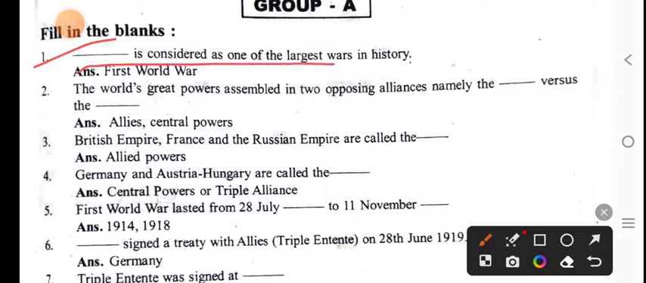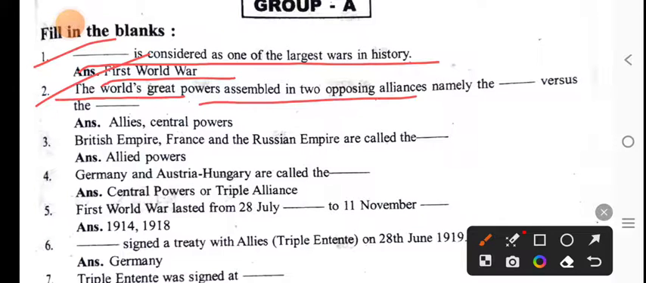This is considered as one of the largest wars in history. First World War is considered one of the largest wars in history. The war's great powers assembled in two opposing alliances, namely the Allies versus the Central Powers.